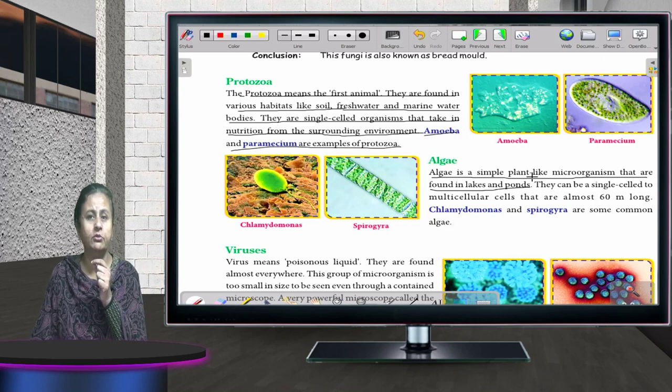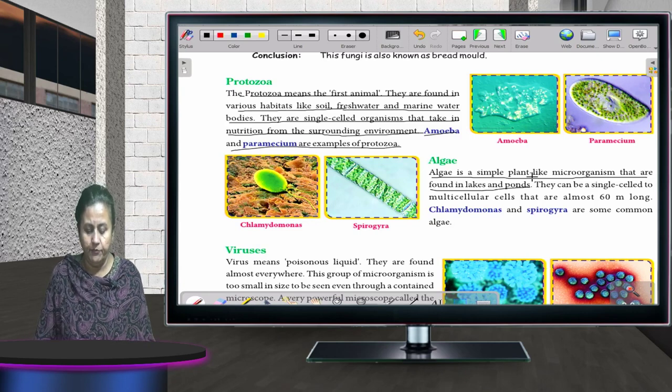In Hindi, what do we call it? Kai, that is what we call it. Velvet sort of patches there. That is algae. Okay. Now viruses.